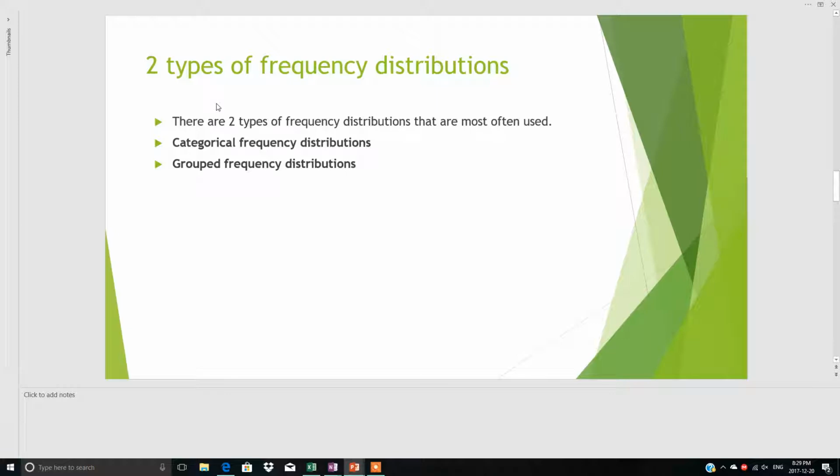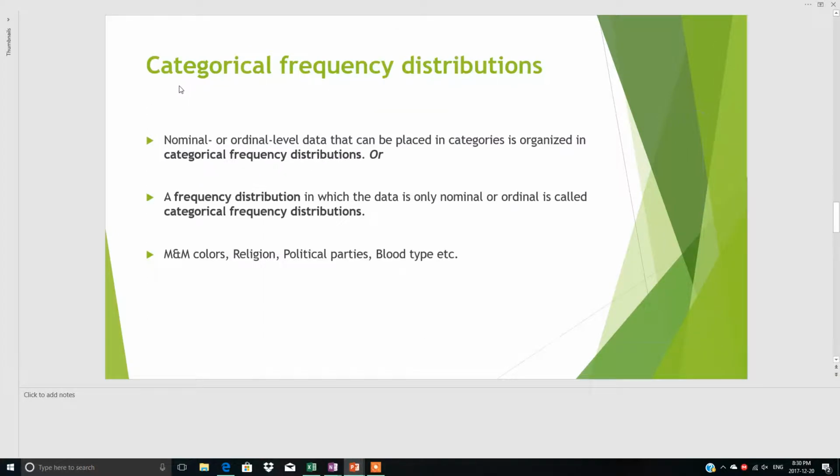Now there are two types of frequency distributions, and I told you that in this lesson we will discuss categorical frequency distributions, and in the next lesson I will explain the grouped frequency distributions. So first is the categorical frequency distribution, for nominal or ordinal level of data.